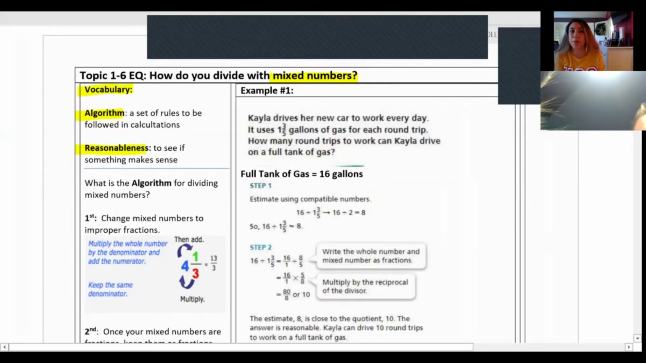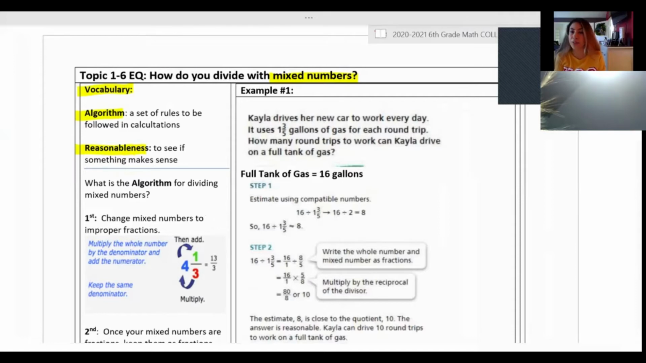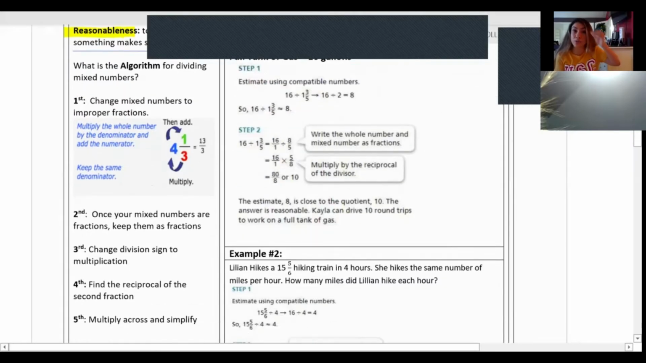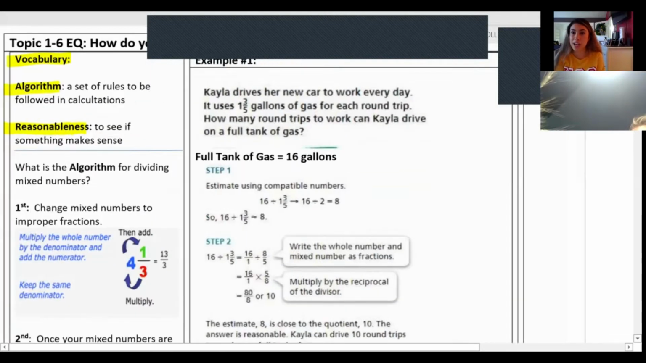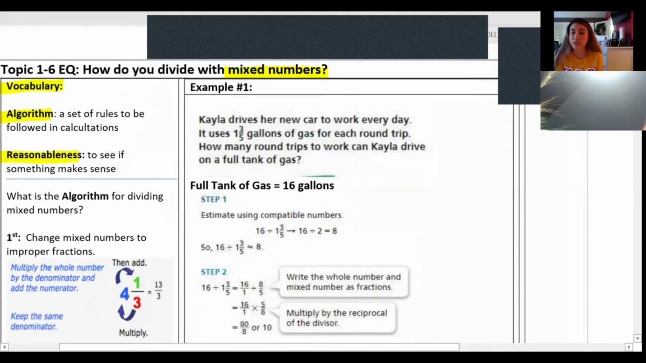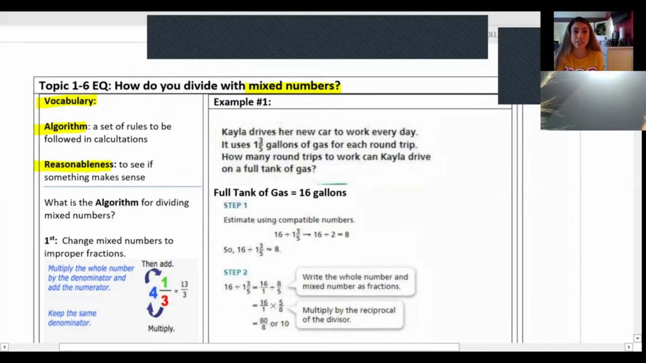All right, you guys, so topic 1-6, our essential question, how will we divide with mixed numbers? So in our academic vocabulary, we've already seen these two terms of algorithm and reasonableness. We're not going to go over what's underneath on the left-hand side just because we've done that in the past 2 lessons. That's for you guys to reference if you need help, okay? Or you could go back and you can always watch our videos as well. So we're going to maybe refer to that as we're solving these examples. So let's look at example number 1 and get straight into it.